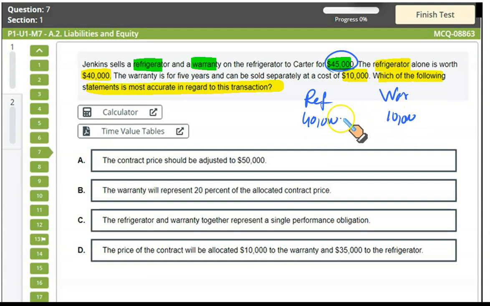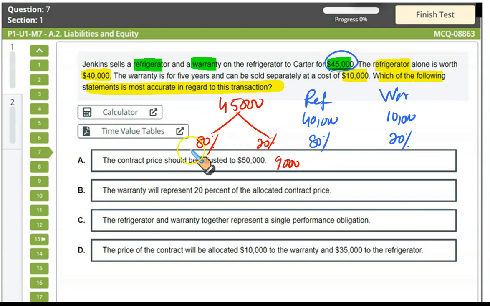Now, if you just look at these two amounts, 40 and 10, that is 50. 40 out of 50 is 80% of the total revenue, and 10 out of 50 is 20% of the total revenue. So if we are selling the refrigerator and warranty together for 45,000, out of this 45, 80% would represent the sale of the refrigerator and 20% would represent the sale of the warranty. So it's going to be 9,000 for the warranty, and 80% of 45,000 is 36,000 for the sale of the refrigerator. So you split 45 into 80% and 20%, reflecting the sale of the refrigerator and the sale of the warranty.